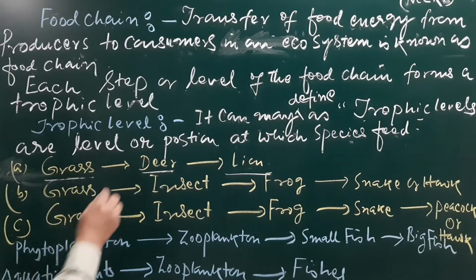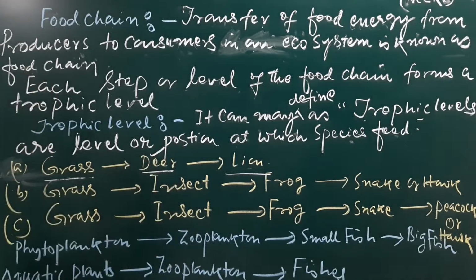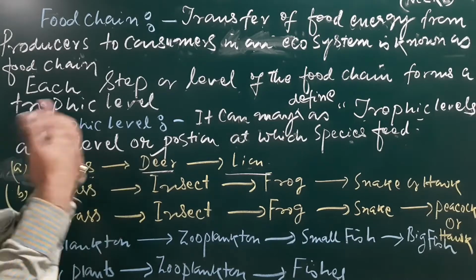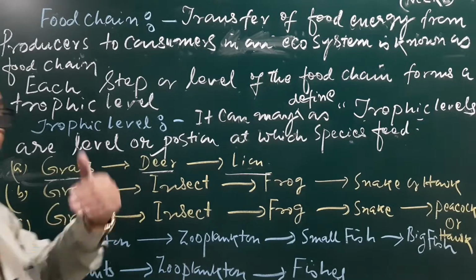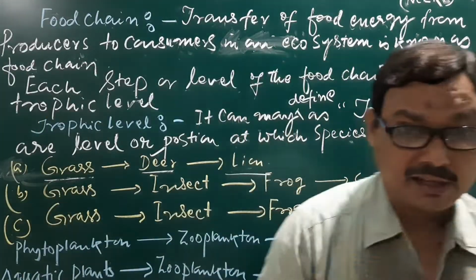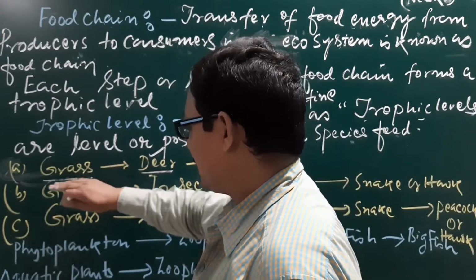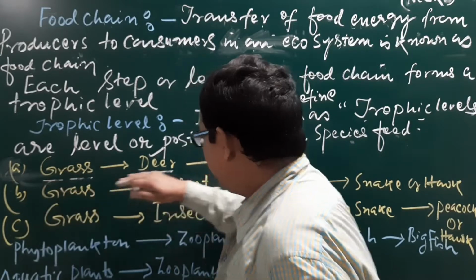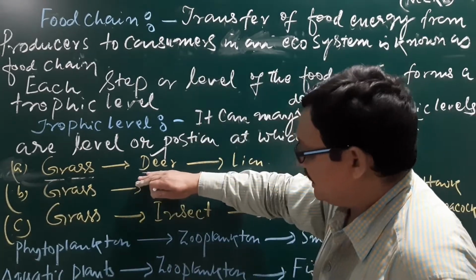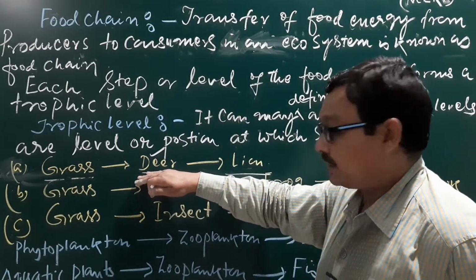So this level, as I said before, there are more than two, three, four consumers and the producer is single here, like the grasses or the plants; green plants are the producers, and here the deer is at a trophic level.